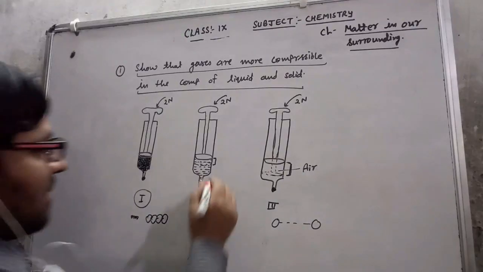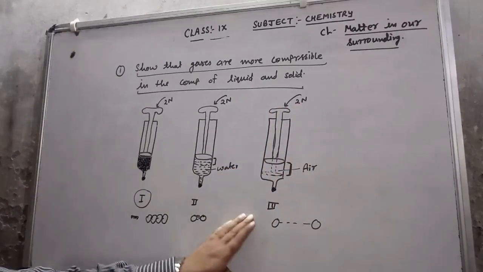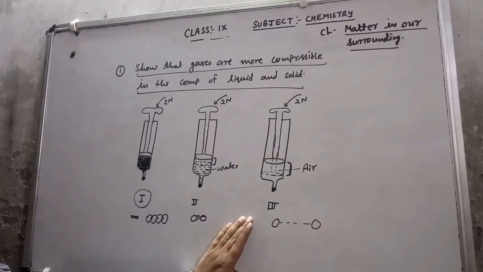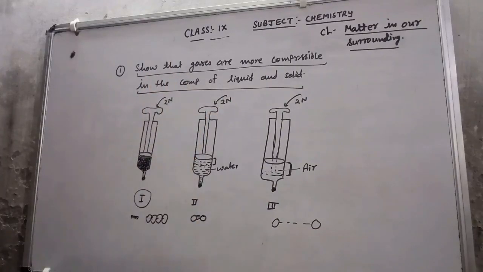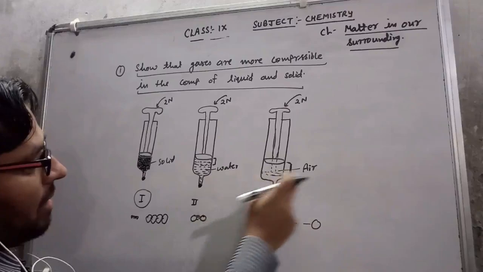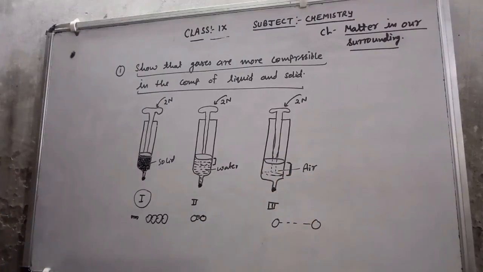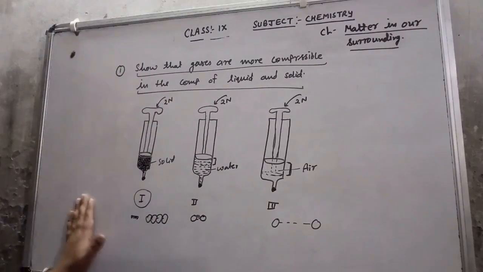So we can say that the third piston, in which we have filled up the air, which is in the form of gas, compresses maximum. So this activity indicates that gases are more compressible in comparison to solid and liquid. This is the solid particle, this is the water, that means liquid particle, this is the air, that is a gas particle. So according to this activity, we can explain that gases are more compressible in comparison to liquid and solid. I hope you have understood this activity.